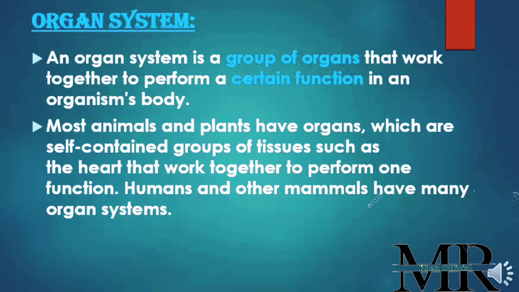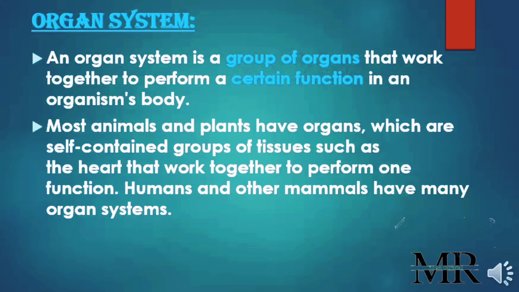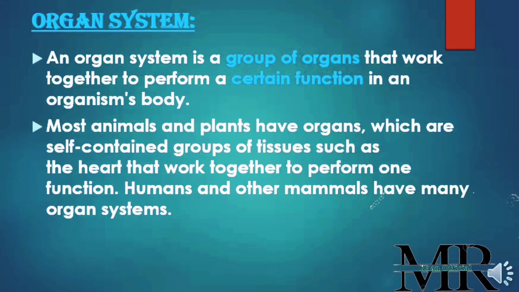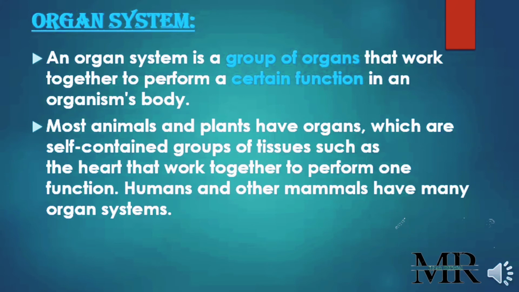Most animals and plants have organs, which are self-contained groups of tissues, such as the heart, that work together to perform one function. Humans and other mammals have many organ systems. In the diagram I will try to show you people the organ systems in the human body.